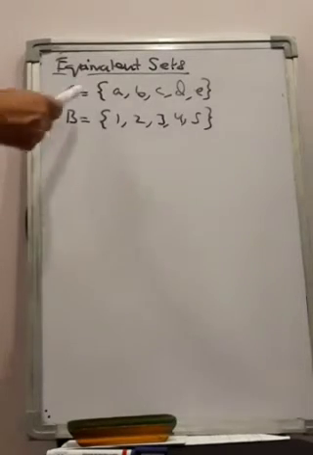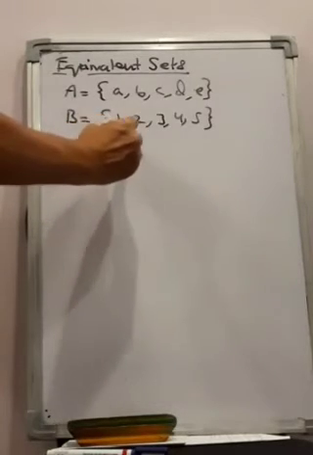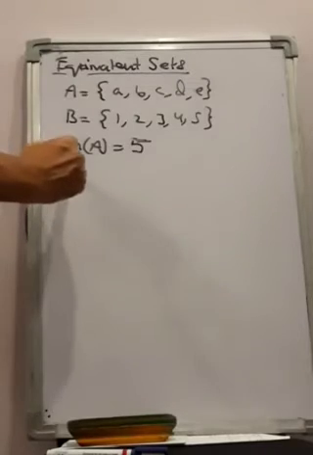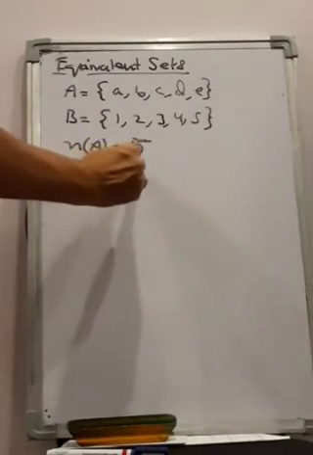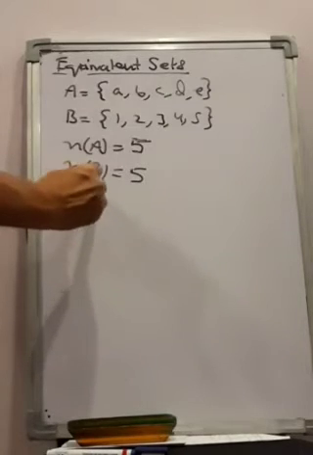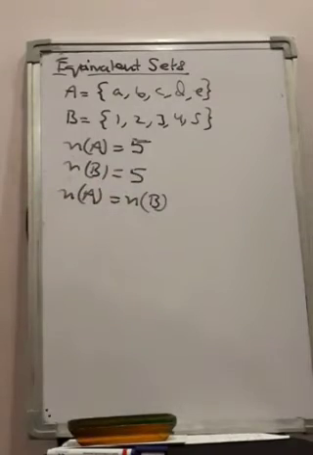So how many elements are there in set A? What is the cardinal number of A? It is 5. NA is 5. What is the cardinal number of B? It is also 5. So if the cardinal numbers of two sets, that means the number of elements in two sets, are equal, then they are called equivalent sets.